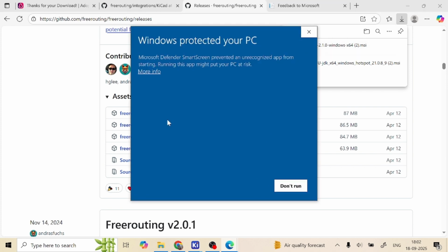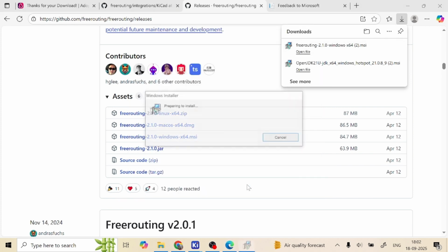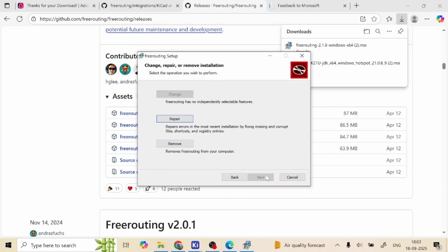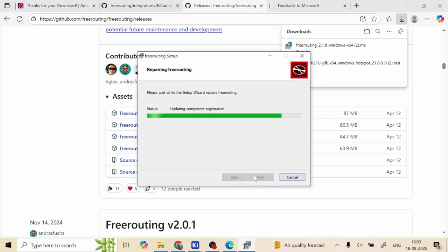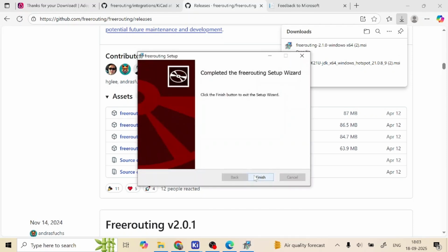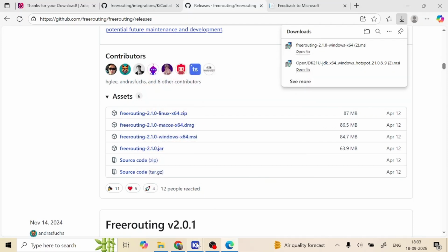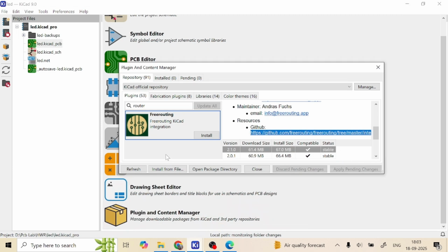Now you can open this file and it will show a don't run warning. You can click on more info, then click on run anyway. Next, I already installed it, that's why it is showing repair. You will be given the option to install. I am clicking repair and, okay, finish.